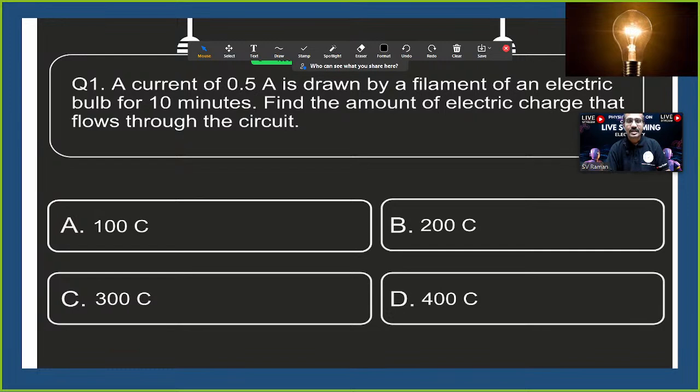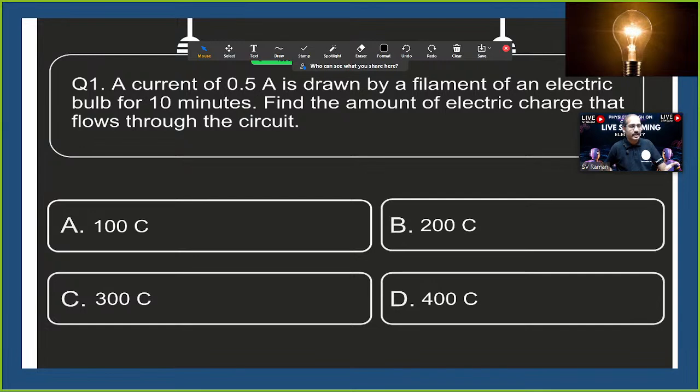A current of 0.5 amperes is drawn by the filament of an electric bulb for 10 minutes. Find the amount of electric charge that flows through the circuit. How to answer this question? Students, whenever you do physics numericals, don't confuse.